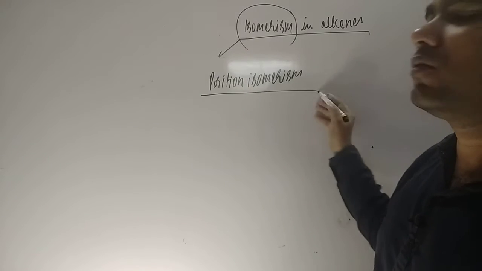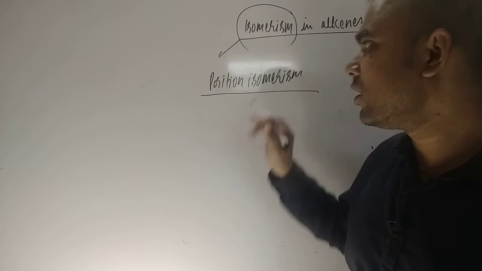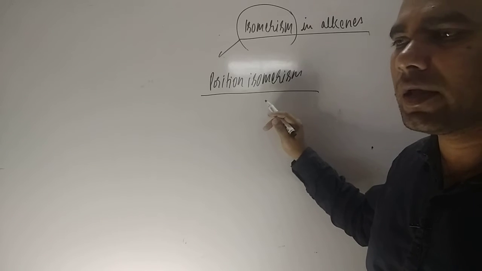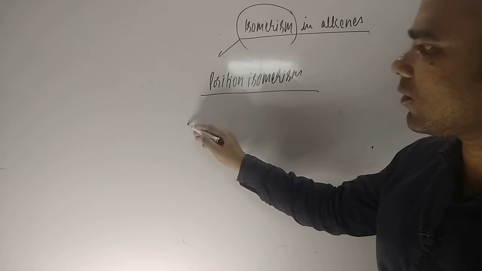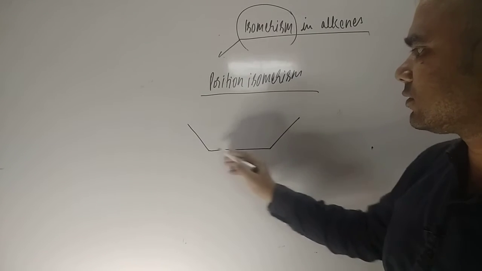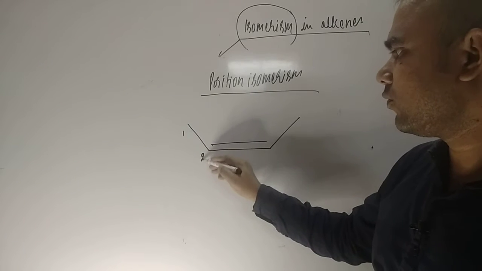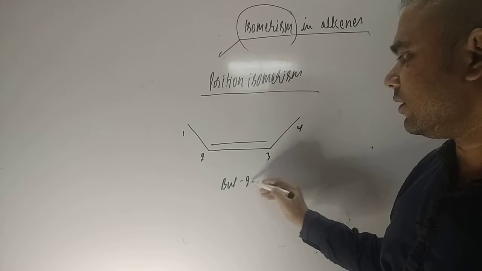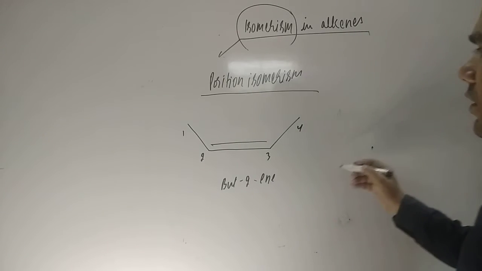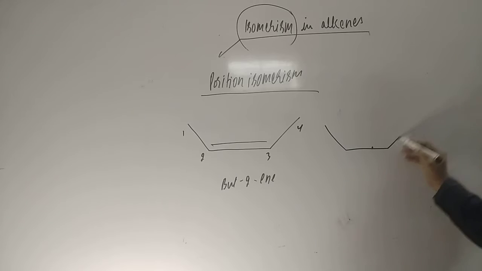So here are two or more than two organic compounds having the same molecular formula and molecular weight, but the position of the double bond is different. Suppose one compound is this, and you can number it 1, 2, 3, 4. So it is but-2-ene.